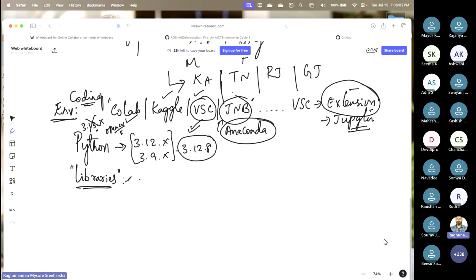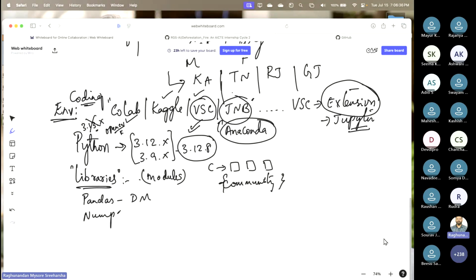For those who do not know what libraries are, libraries are collections of modules. If you have used C, for everything you have to create a module and run it. Here, there is a community with respect to Python, and they have created a lot of libraries for us that we can use. That is really easy. Pandas is basically used for data manipulation, and NumPy is basically used for math.